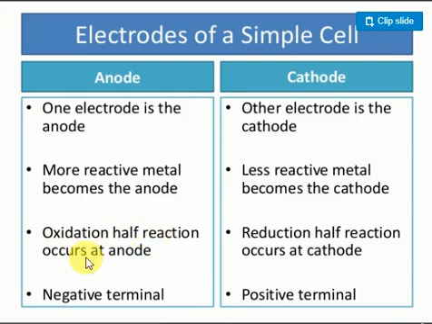Oxidation half reaction occurs at anode only. Remember this, no? Oxidation half is happening here. Next one is the cathode, which is nothing but here. At the cathode, reduction happens. Reduction half reaction occurs at the cathode only.